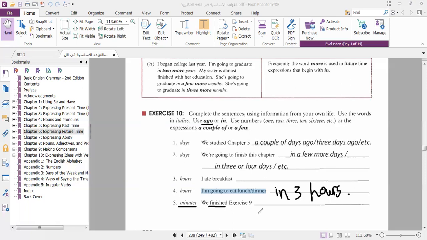We finished exercise 9, we can say 5 minutes ago, or 10 minutes ago.